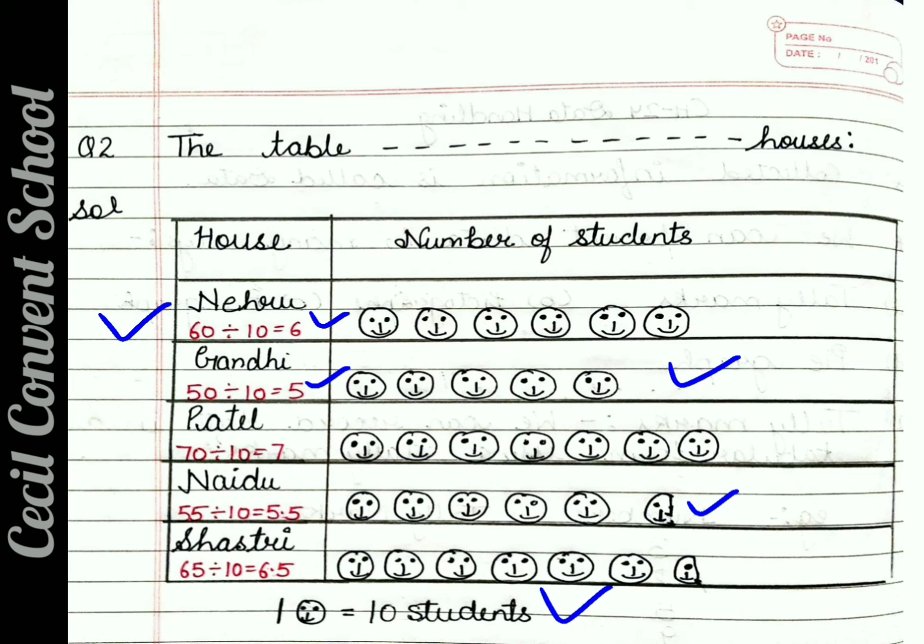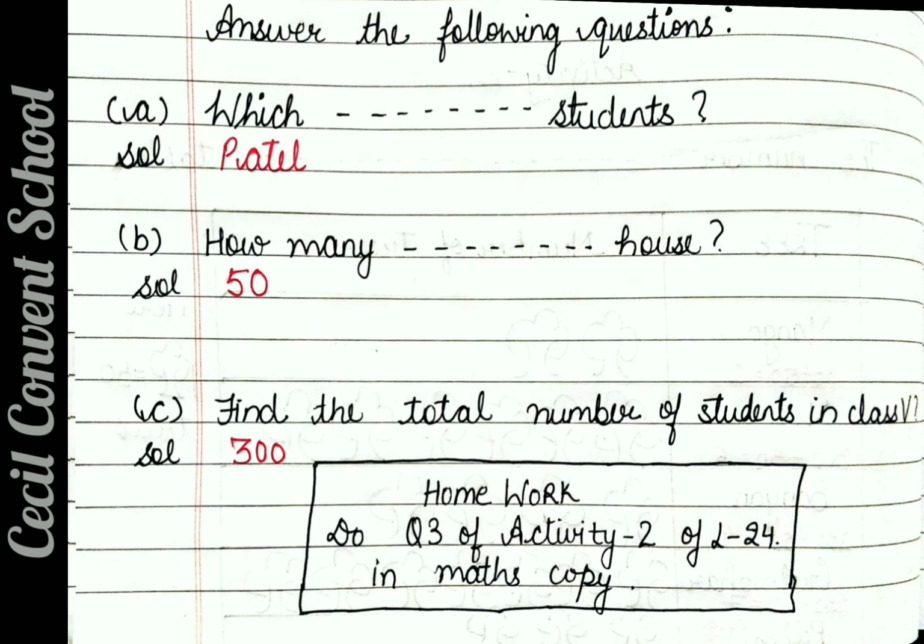Clear? Now student, we do the answers to the following questions. In this, question number 1 is, which house has the maximum students? So which house is having the maximum students? Patel is having the maximum students. So you have to write down the name of the house, that is Patel only. Then the second question is, how many students are there in Gandhi house? In Gandhi house how many students are present? There are 50. So you write here 50.